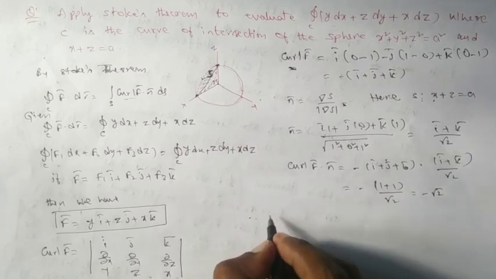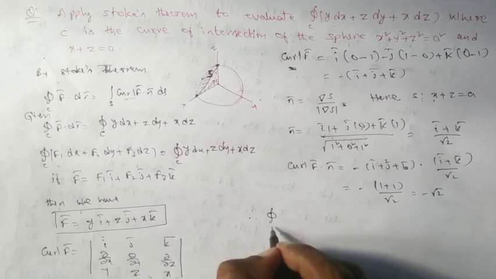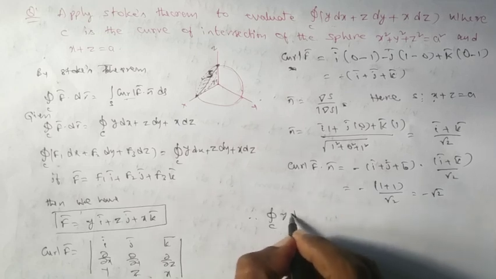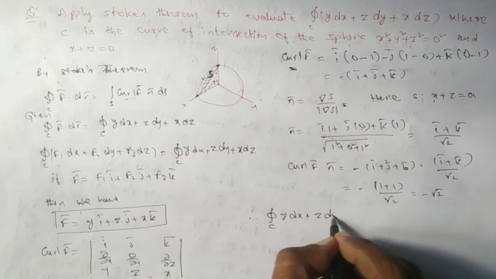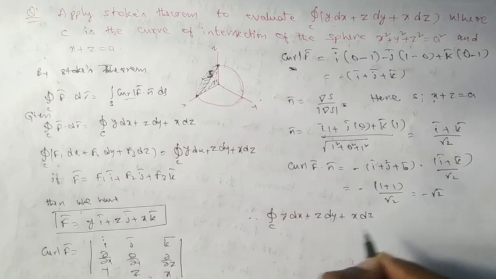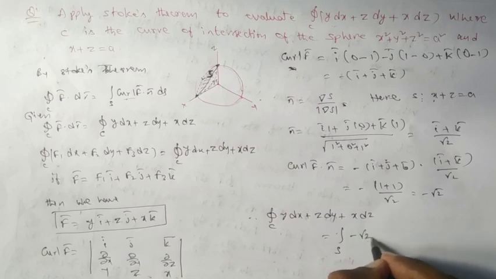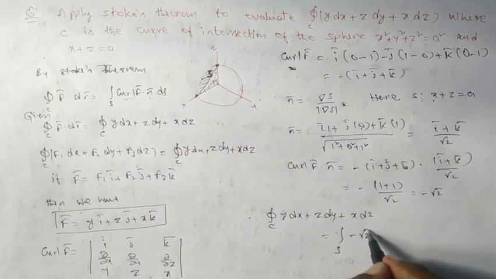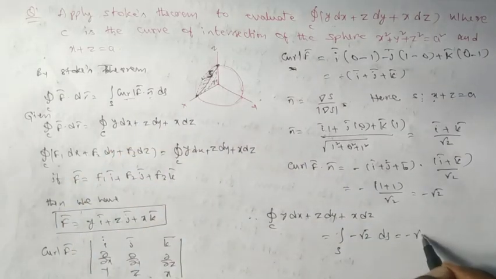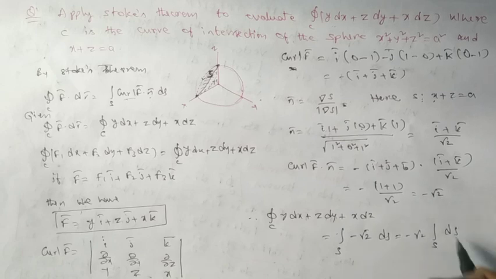Therefore integral of y dx plus z dy plus x dz equal to integral over s curl f bar dot n bar, whose value is minus root 2, into ds, that is minus root 2 times integral over s ds.